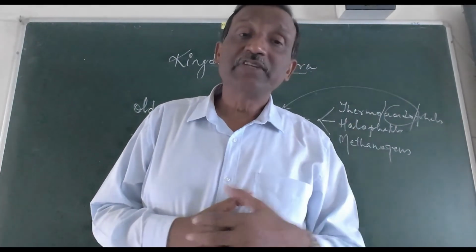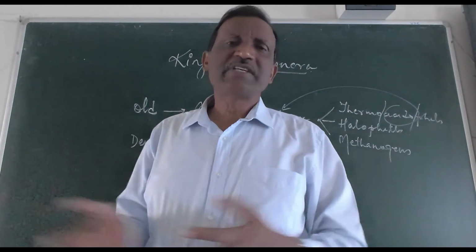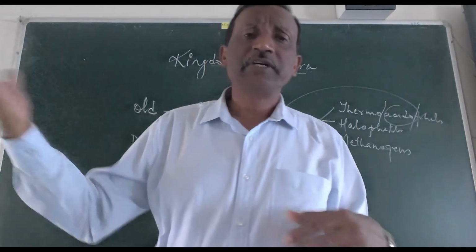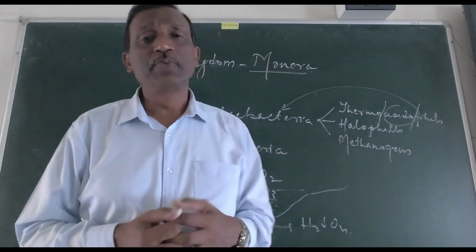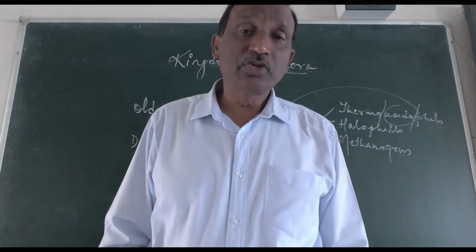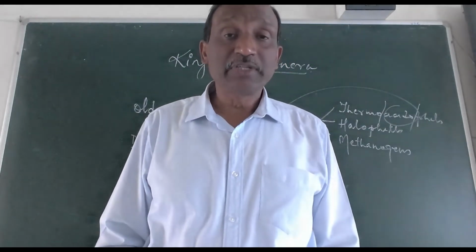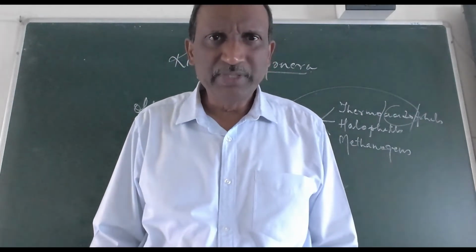Okay, and the third one, as the name indicates, they are methane producing bacteria. Methanogens are even found in the rumen of ruminant animals. Okay, the stomach of the ruminant animals. Now, one section of their stomach is known as rumen. और ruminant animal कौन से होते हैं? गाय, भैंस, and all those animals which produce methane.